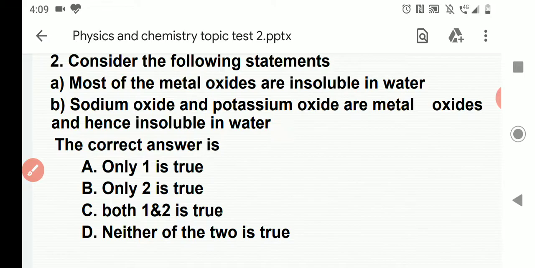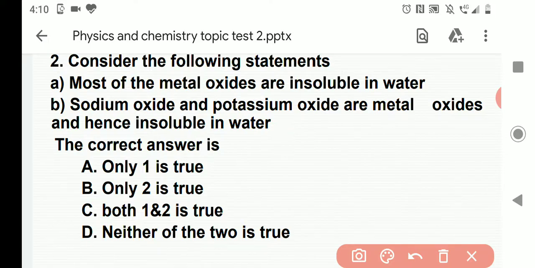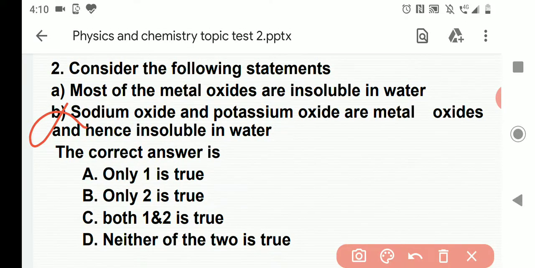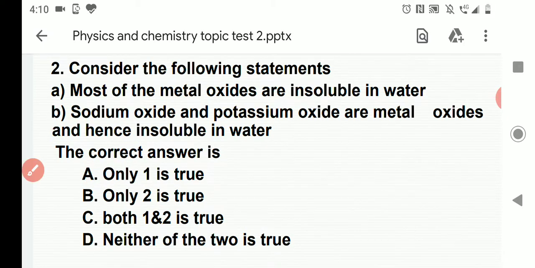Let's go to option A. Most of the metal oxides are insoluble in water. Definitely true. Second, sodium oxide and potassium oxide are metal oxides and hence insoluble in water. This is exactly wrong. Why? Because sodium and potassium oxides, as we just discussed, dissolve. These are soluble in water, not insoluble. So statement 2 is wrong. So the correct answer is only option A. Go to the next question.